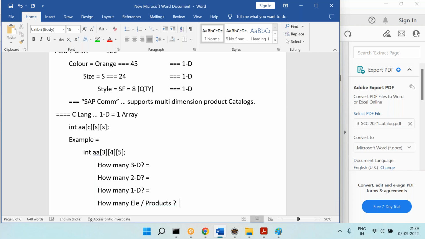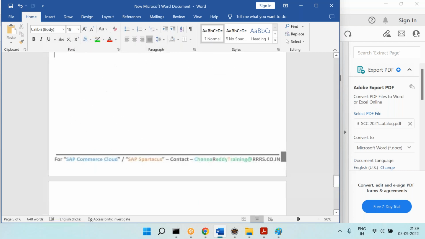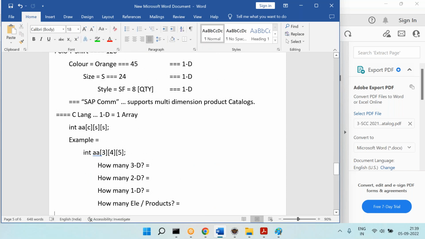Tell me. 4 three-dimensional, 5 two-dimensional, and 6 one-dimensional. Gani, what is the answer? Gani, Praveen, Sanjay, Santosh. This is the C language here. Anyone else want to give a try? 120 products.